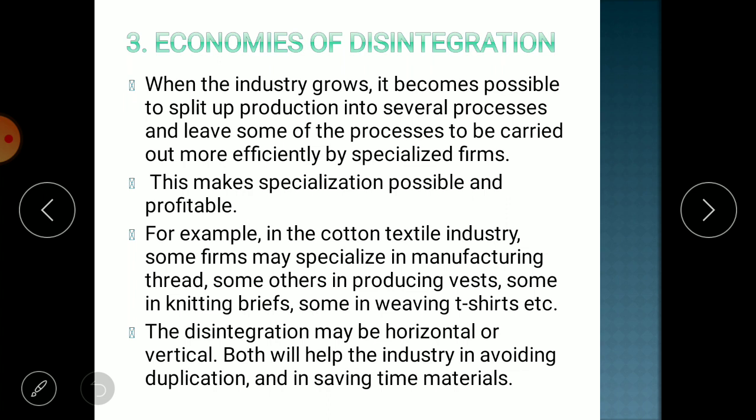So what does it mean? If you don't have mastery, then don't produce it, you just assemble it. Purchase the tire from the industries who are able to produce at least cost, then from the companies who are producing car bodies at least cost, and purchase the engine. You can just assemble it and you will be able to sell at the least possible price.